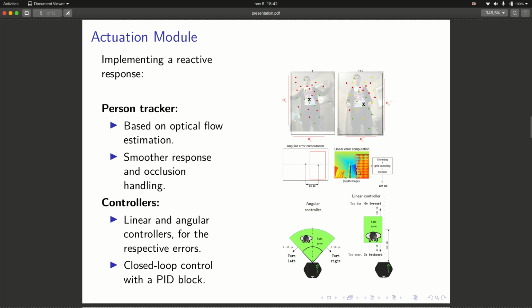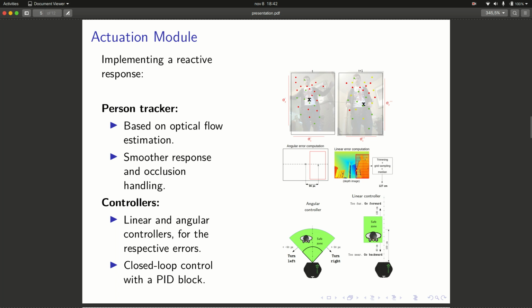These zones are evaluated using the error computation, which can be seen in the right middle figure. The angular error is computed directly on the person detection, subtracting the x coordinate from the center of the image, and the linear error is assessed using the depth image, sampling the depth region inside the bounding box of the person, in order to find the distance from the robot to that person.